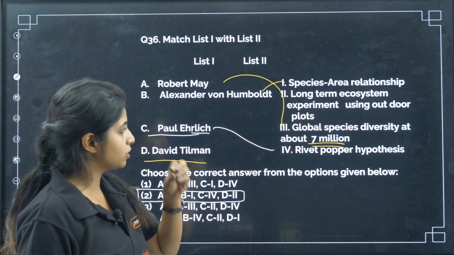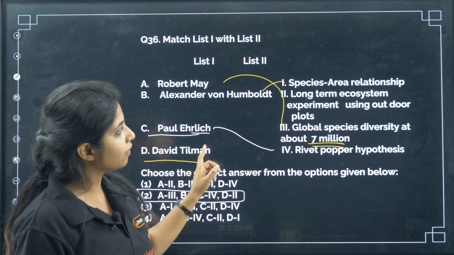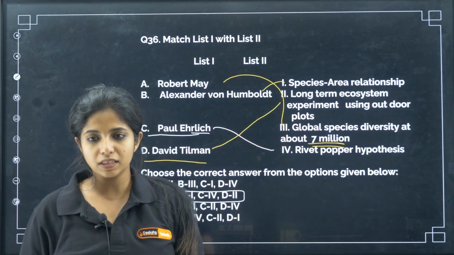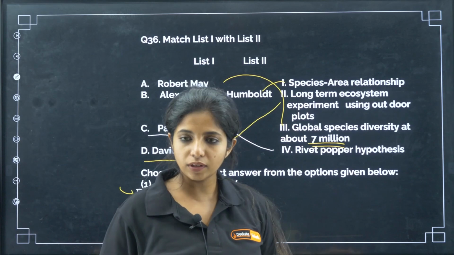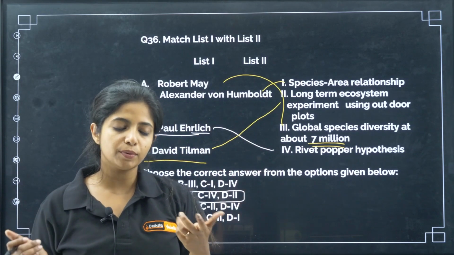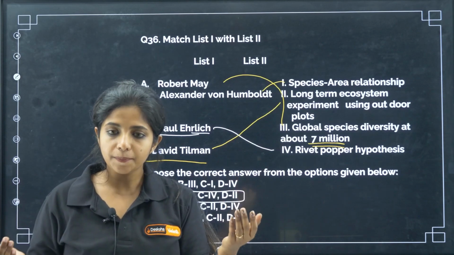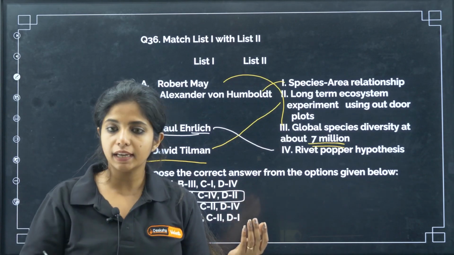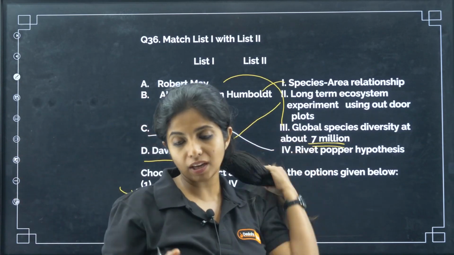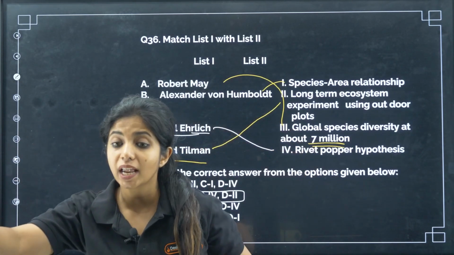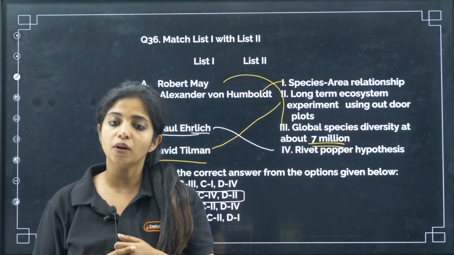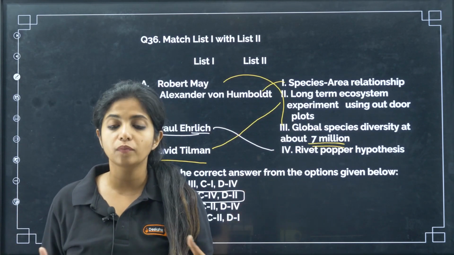Now, David Tilman is the only man that is left. He gave the long-term ecosystem experiment using outdoor plots. Men basically like going out, that's how you can remember. They did an outdoor plot experiment, according to which he said that if there is more biodiversity, it will lead to more population stability and productivity. It will lead to more stability because if one organism is dying, you have another organism to feed on, you have an option. And the productivity also greatly increases when you have more biodiversity.